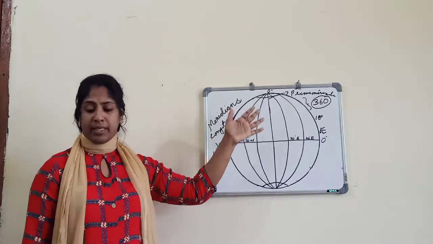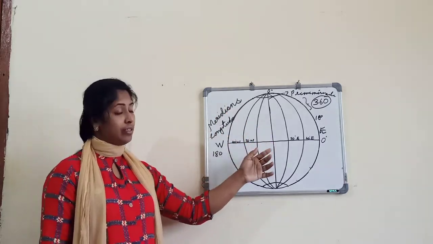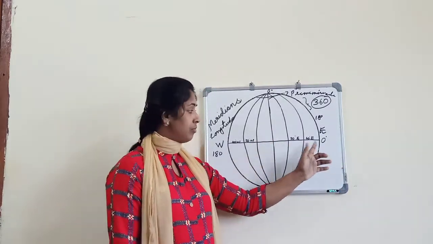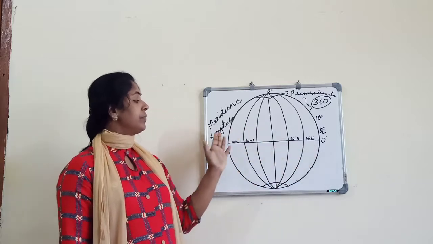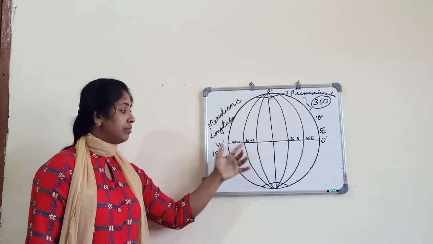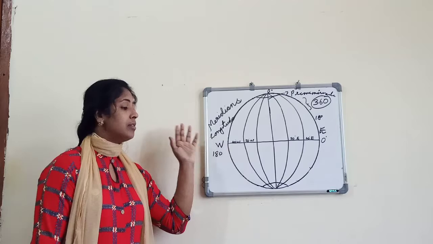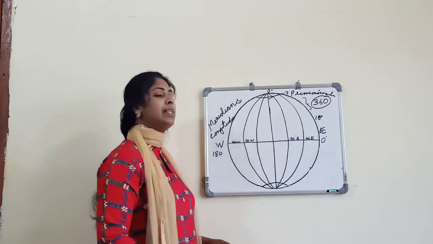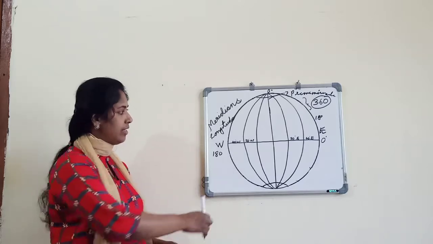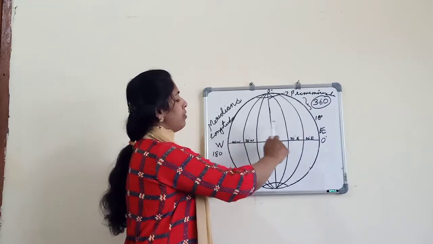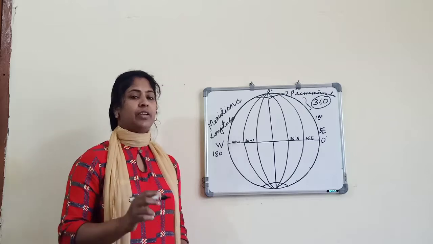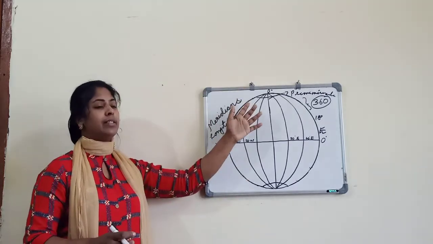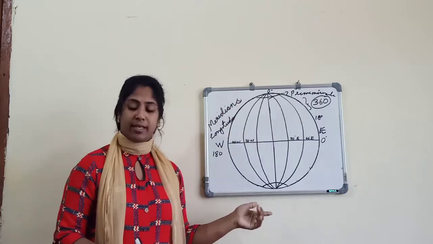Unlike the equator, which is a circle known as a great circle, the equator is the only circle that divides the earth into two equal halves. But all these longitudes are semicircles. If we take two semicircles together, just opposite to each other, they make a complete circle.